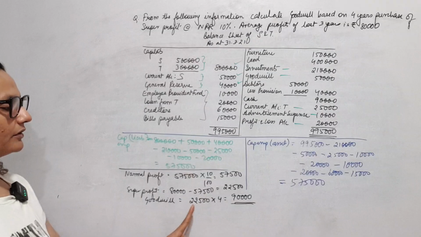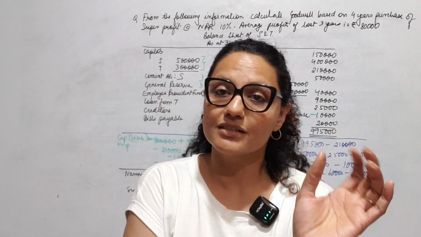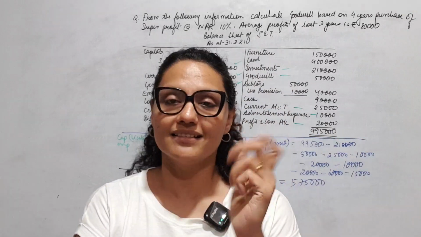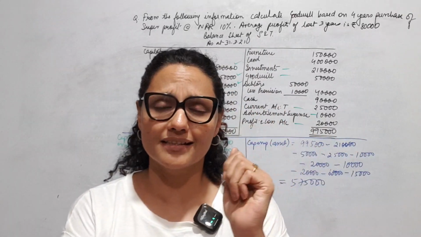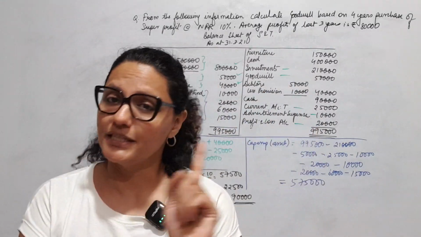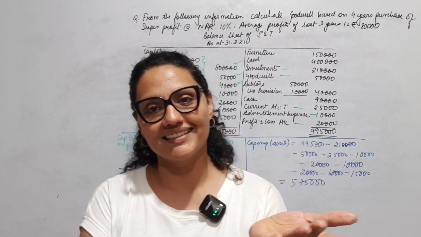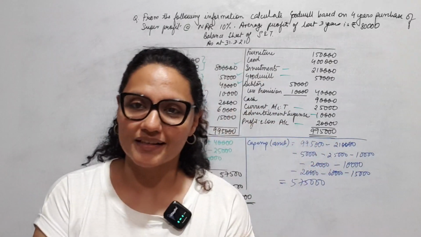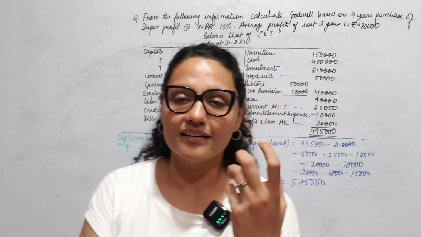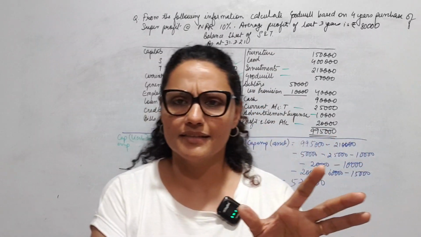Goodwill, super profit into number of years' purchase. All these small formulas will carry marks. Yes, there are step markings, a lot of step markings in accounts. So please do not miss out on writing the formulas. Please do not use any short form. Otherwise, no marks for the formula, even if it is right. Okay. So why do you want to lose marks there? So try to get 100% of this sum because this chapter is very easy.